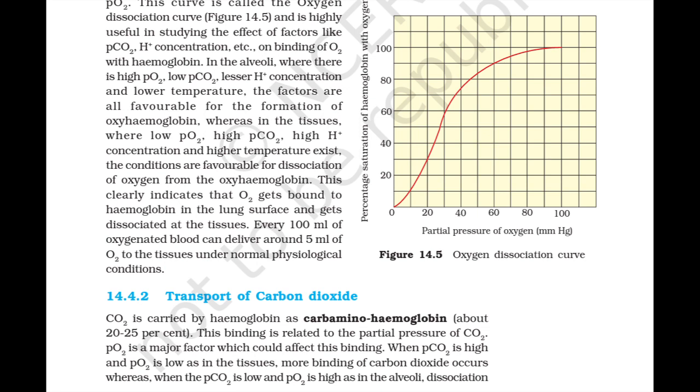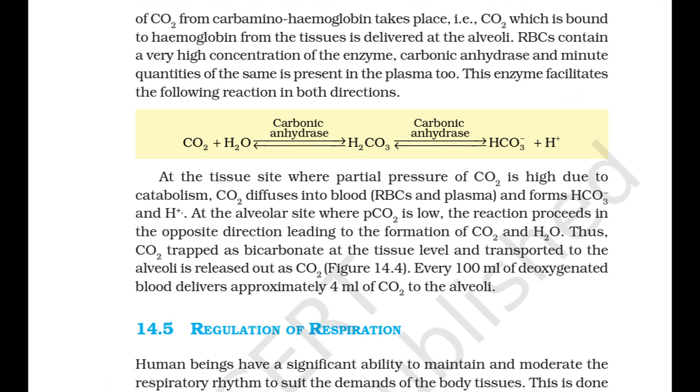When PCO2 is high and PO2 is low, as in tissues, more binding of carbon dioxide occurs, whereas when PCO2 is low and PO2 is high, as in alveoli, dissociation of CO2 from carbaminohemoglobin takes place. That is, CO2 which is bound to hemoglobin from the tissues is delivered to alveoli.